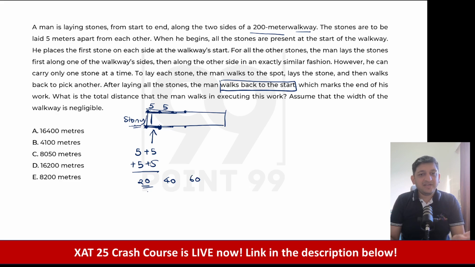Now you can see that 20, 40, 60, so a progression is forming, because every set of stones is 5 meters away. You will have to spend 5, 5, 5, 5, 20 meters extra for each succeeding row. So that will be here. Now how many rows will there be here, that is the question.